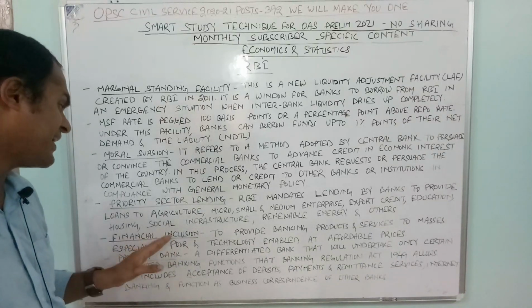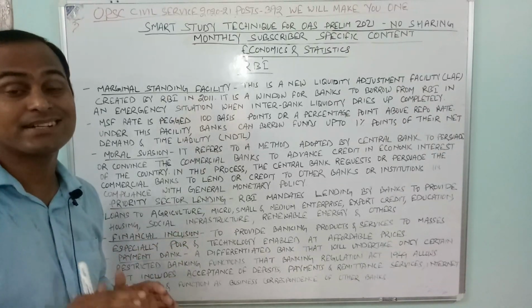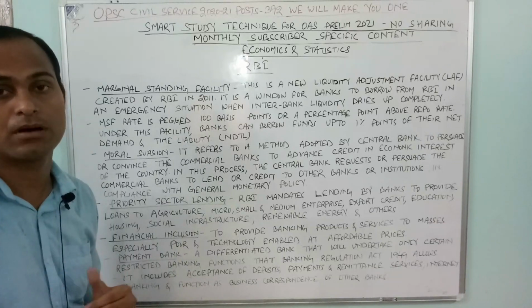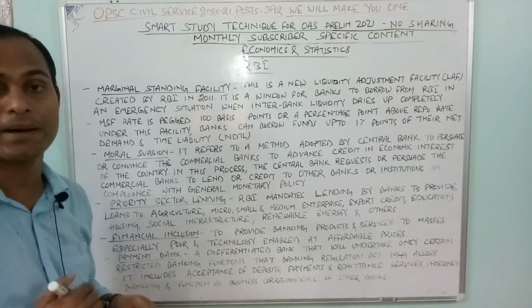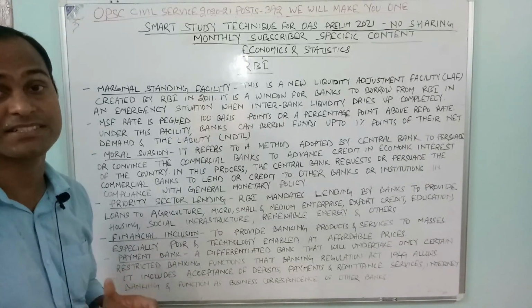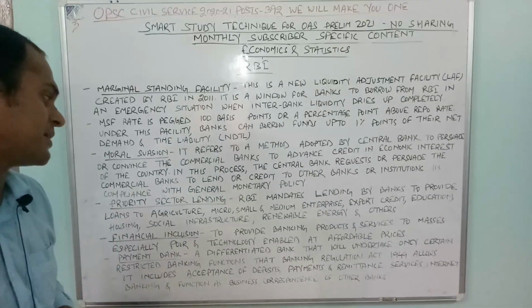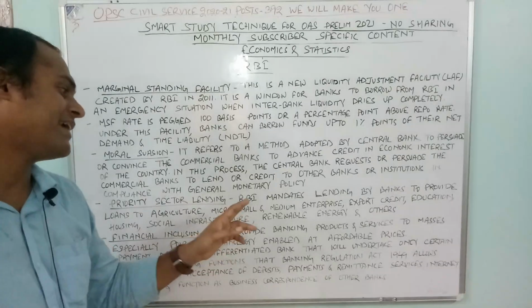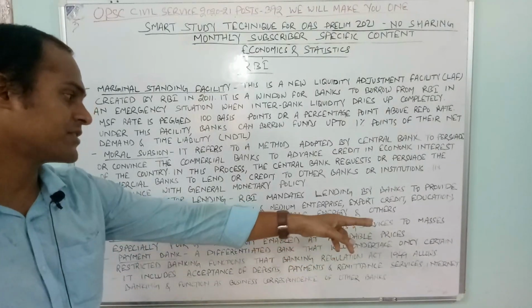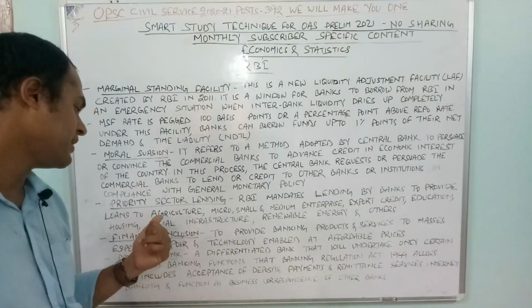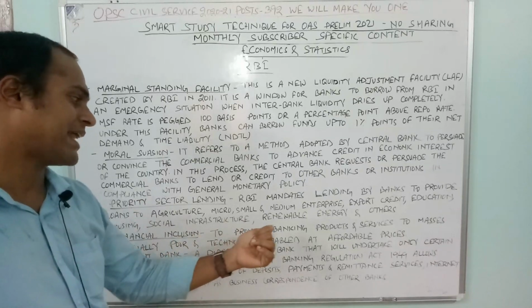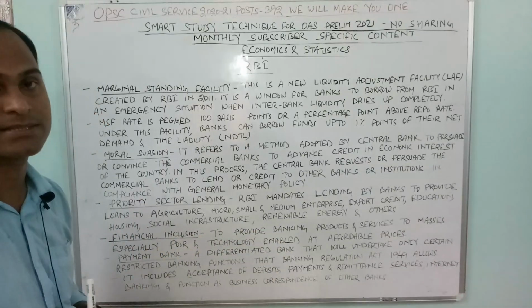Financial inclusion. This is a terminology repeatedly used by economists. You are supposed to know its meaning. It is to provide banking products and services to the masses, especially the poor, technology-enabled, at affordable prices.